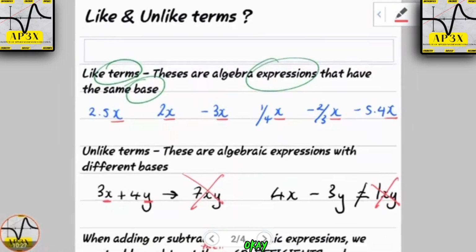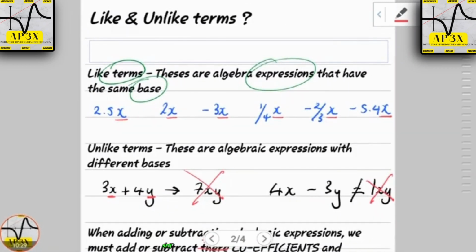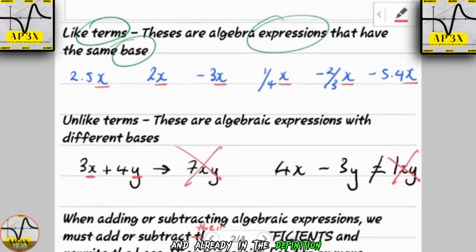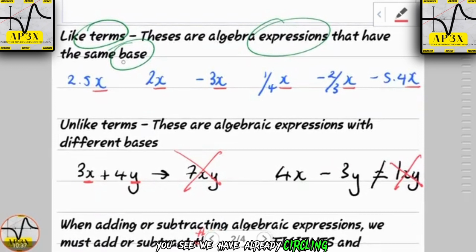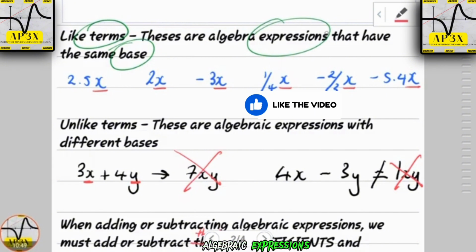The next thing we're moving on to is understanding what are like and unlike terms. And already in the definition, where I've circled in green, we are using some of the stuff that we have already learned: term, base, expression. By the definition, like terms are algebraic expressions that have the same base.